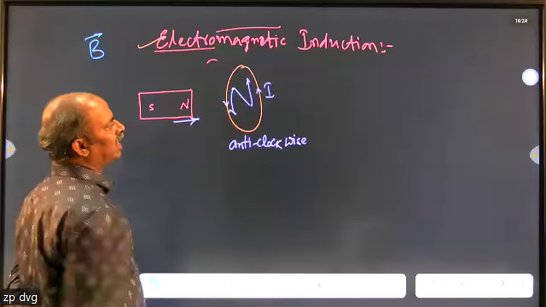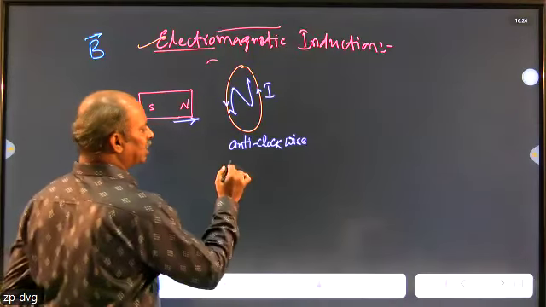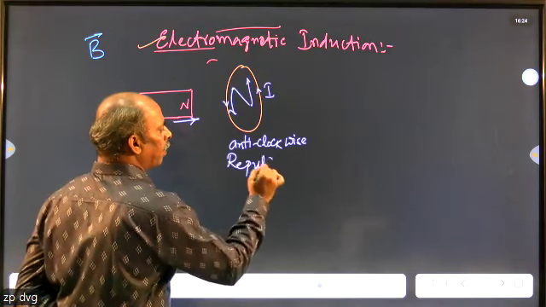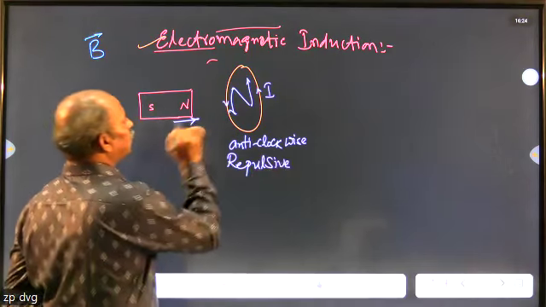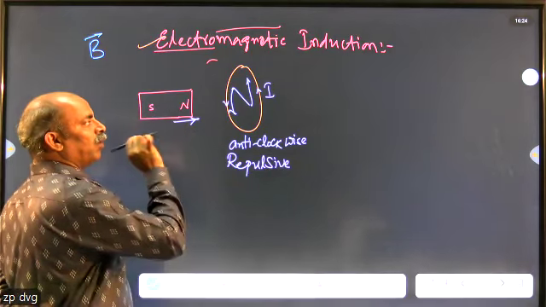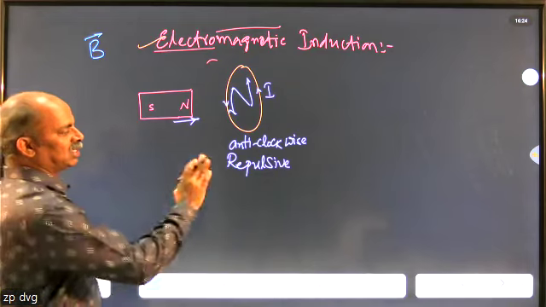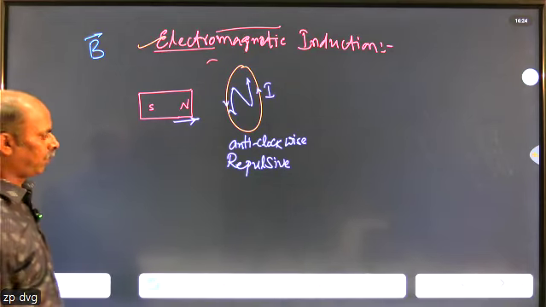This is also going to act as a north pole. This is also going to act as a north pole. So the force is going to be repulsive. The north pole of the magnet, when moving towards the coil, that face is going to oppose. As a result, it is going to act as repulsive.